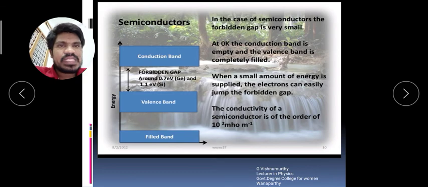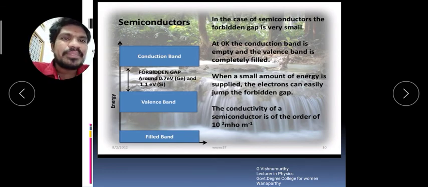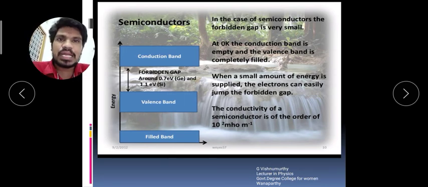Here, the semiconductors. We will see germanium and silicon. The germanium and silicon are called pure semiconductors or intrinsic semiconductors.